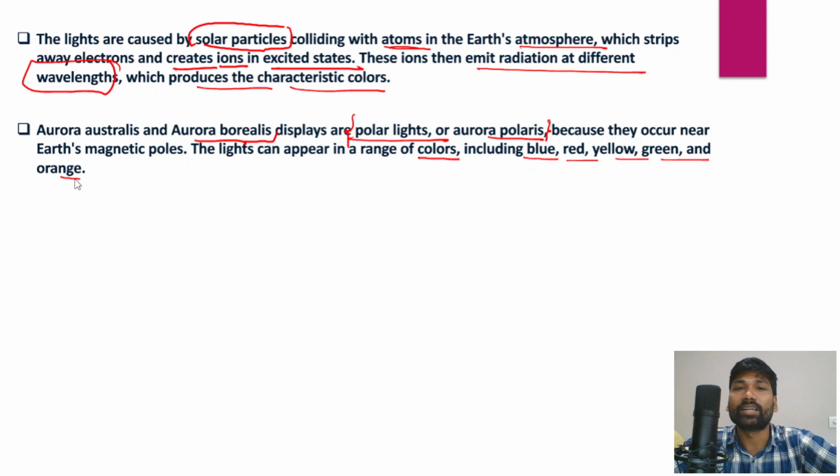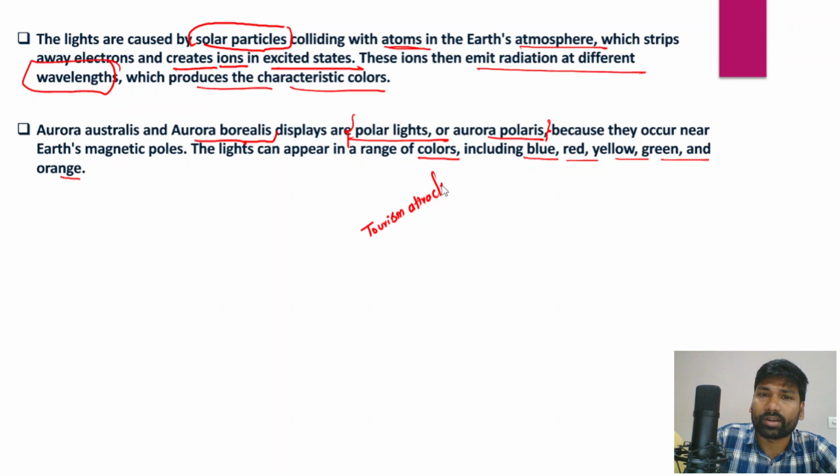So these are the different colors in which we could see these natural light phenomena in the northern hemisphere and southern hemisphere. The aurora australis and aurora borealis are also number one tourist attractions, right? They are one of the best tourist attractions across the world, because they attract a lot of tourists to those places. And we could also say that the Earth's magnetosphere regularly changes.